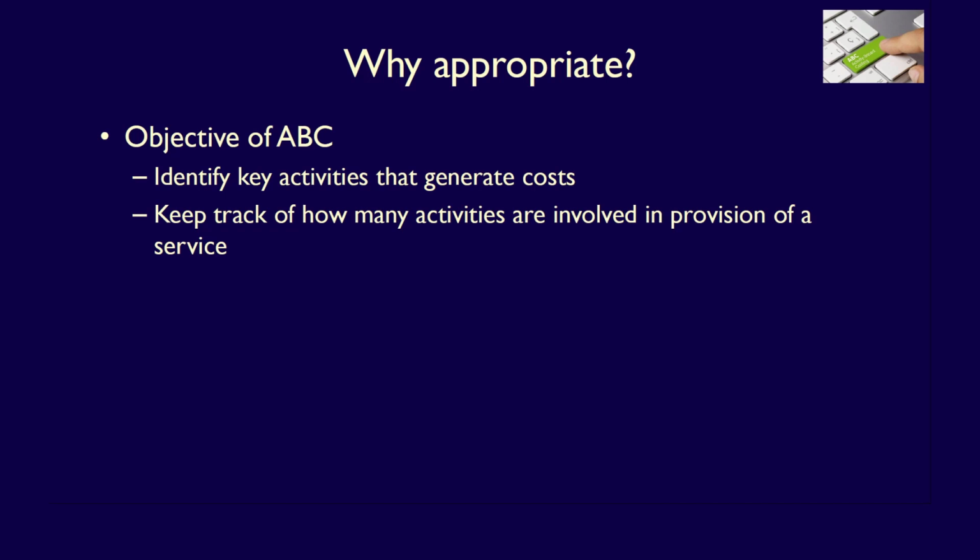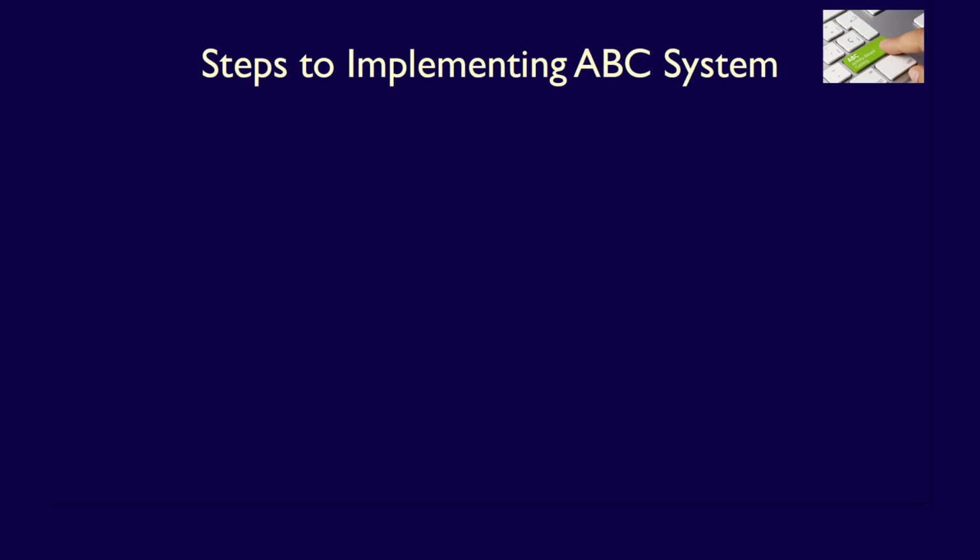Because the objective of an activity-based costing system is to identify the key activities that generate costs and to keep track of how many activities are involved in the production of a product. But that is just as applicable when we apply it to the provision of a service. The 4 steps to implementing an activity-based costing system remain the same for service industries, with just one minor change.